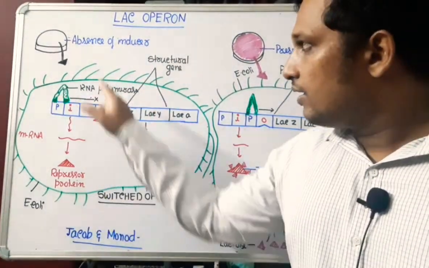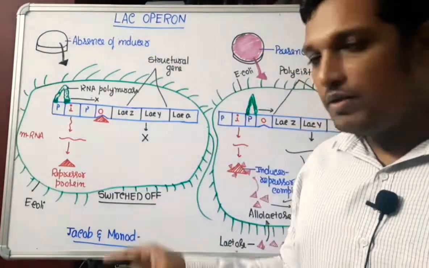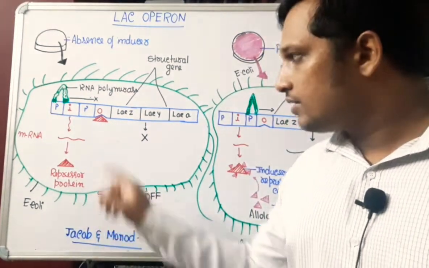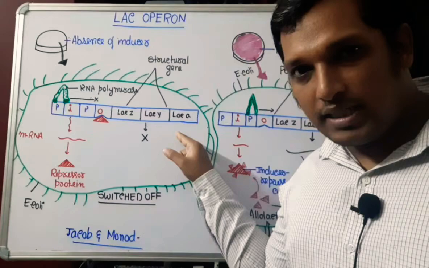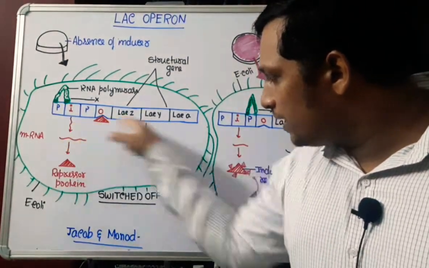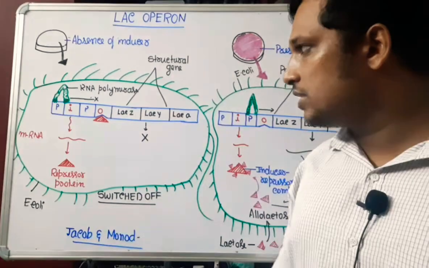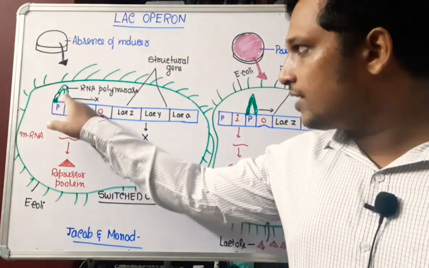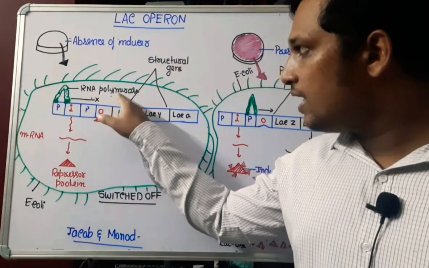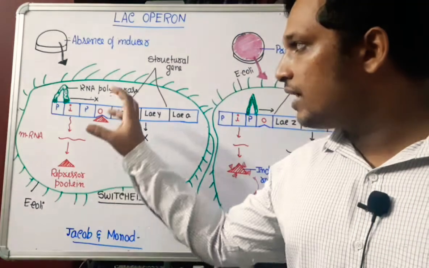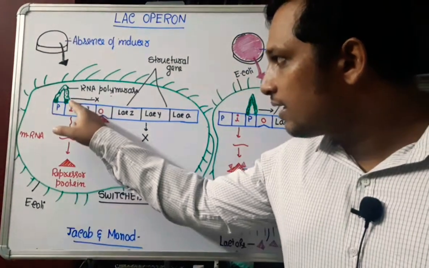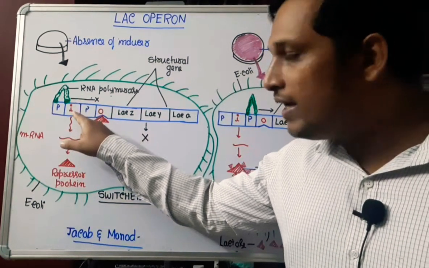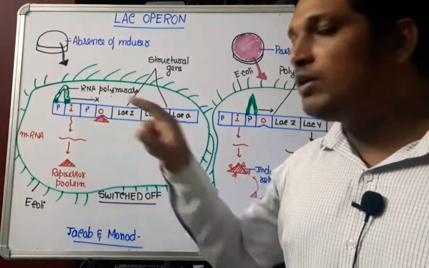First of all, the bacteria contains DNA. I have enlarged a segment of DNA. Segment of DNA is called gene. It is an operon where many genes are going to control one particular function. What are the genes present in the operon? There is a promoter. Promoter is a site where RNA polymerase enzyme comes and binds. It will stimulate the gene to undergo transcription to produce mRNA.